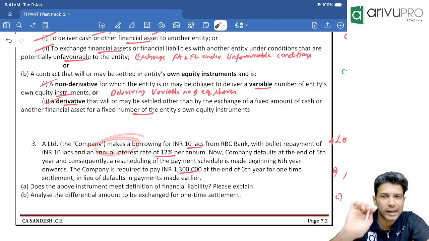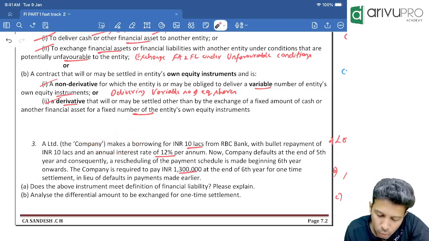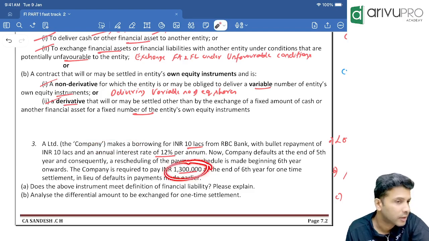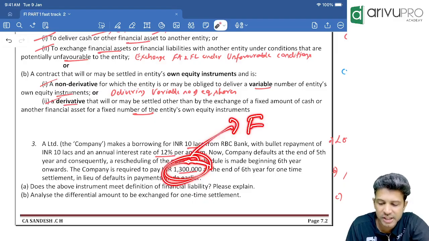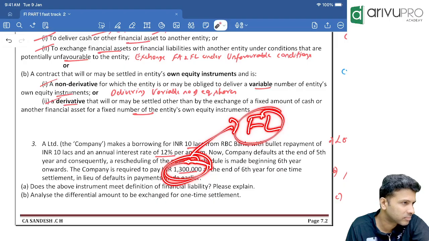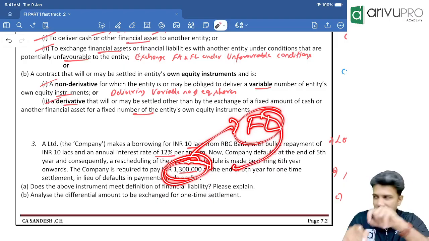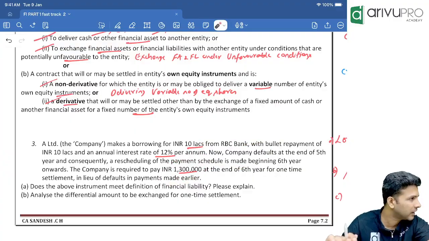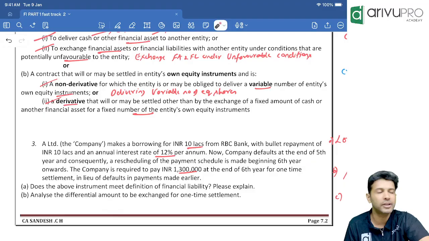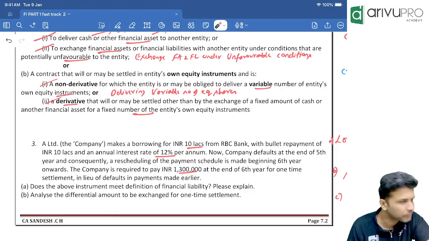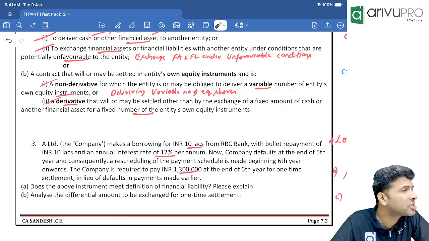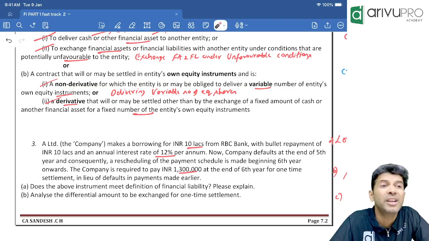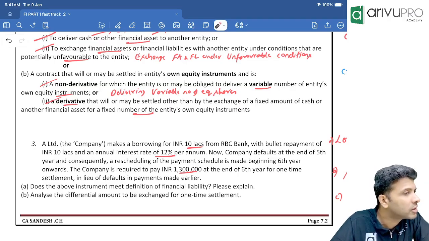Now, the loan taken is a financial liability. That loan you have settled by paying 13 lakh, in cash. Is cash a financial asset? This cash financial asset you are exchanging with the financial liability. Financial liability and financial asset you are netting off by exchanging them. The difference on that exchange, what you should record, is what they are specifically asking. Whenever you exchange a financial asset with a financial liability, if it is a favorable exchange, it is a financial asset. Unfavorable exchange, financial liability.